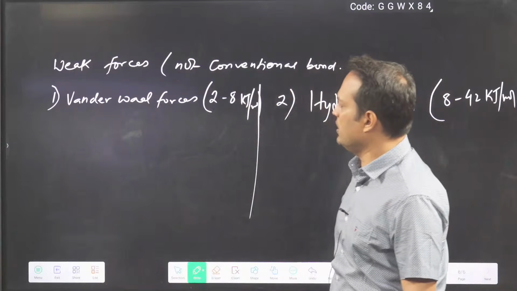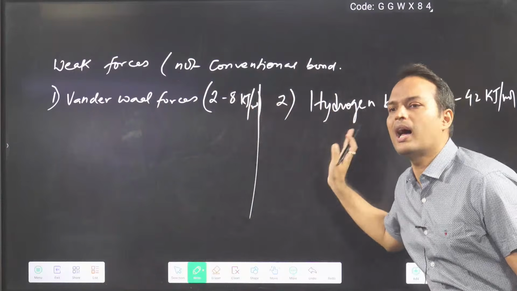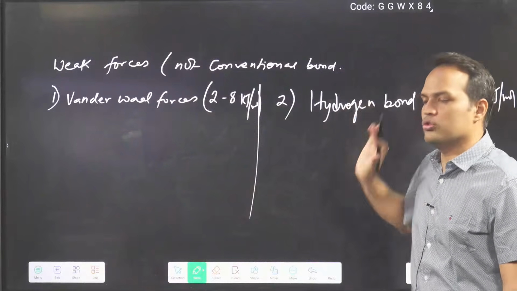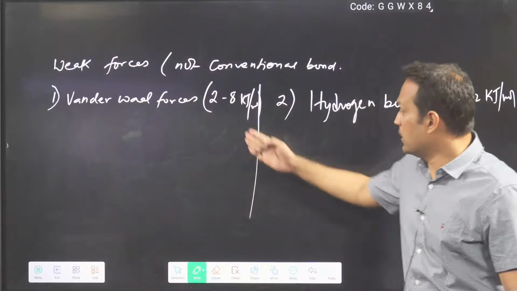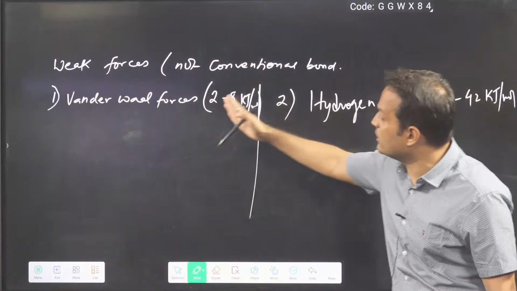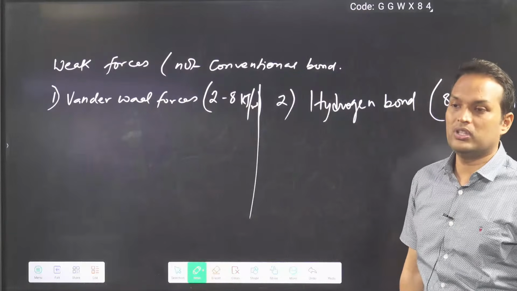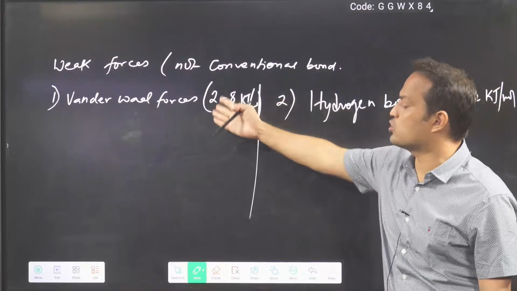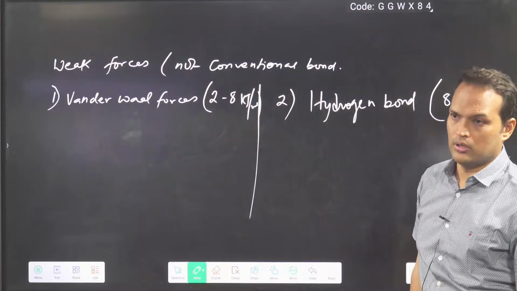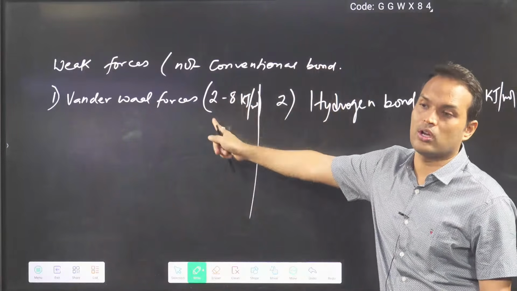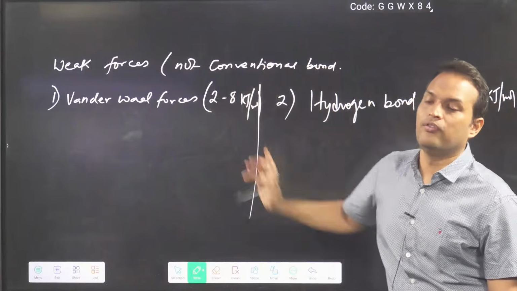So this is very weak. See here, both are weak. Van der Waals forces are also weak, hydrogen bond is also weak. But hydrogen bonding is comparatively stronger than van der Waals force. Both are weak forces, but hydrogen bonding is much stronger than van der Waals force.